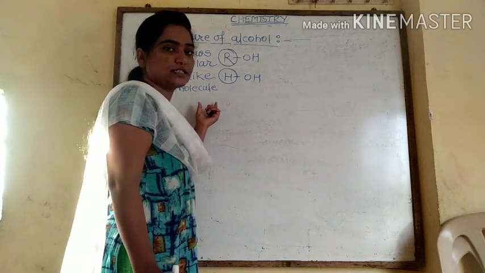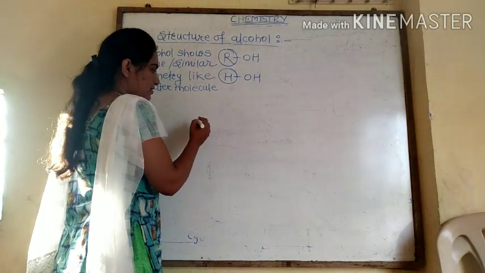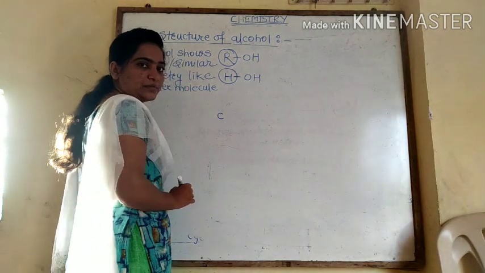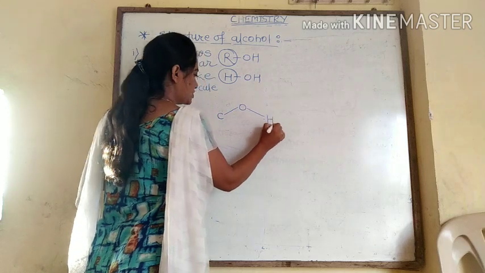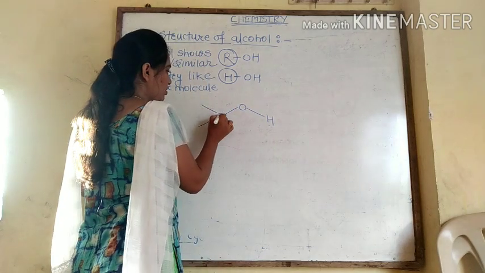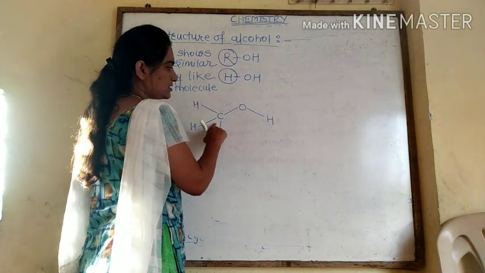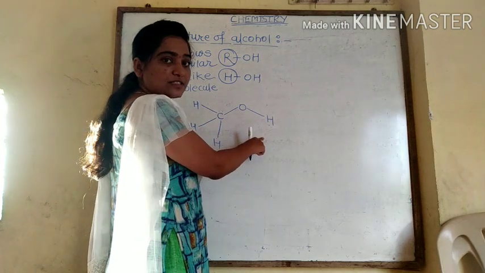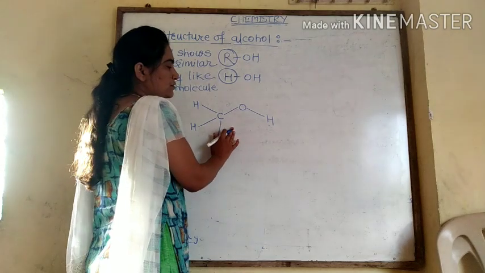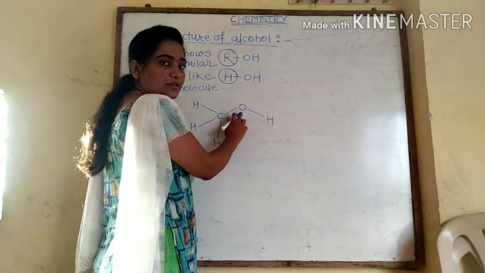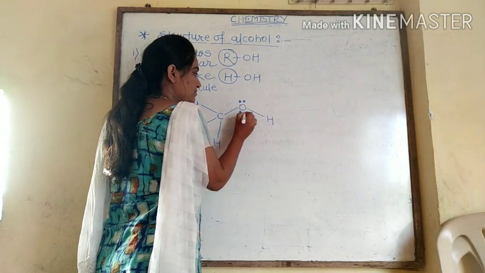So we take a general example of alcohol. The first member of alcohol is methanol. Here is a carbon atom, attached to this oxygen, which has a hydrogen, and the carbon has 3 hydrogen atoms attached. That is CH3-OH, called methyl alcohol or methanol. In this structure of methanol, the oxygen atom carries 2 lone pairs of electrons.